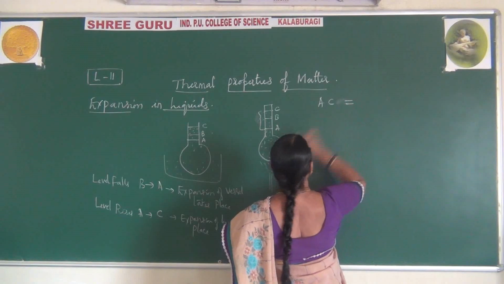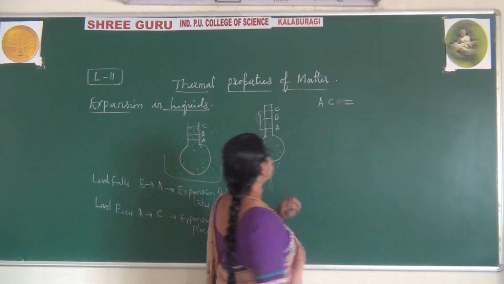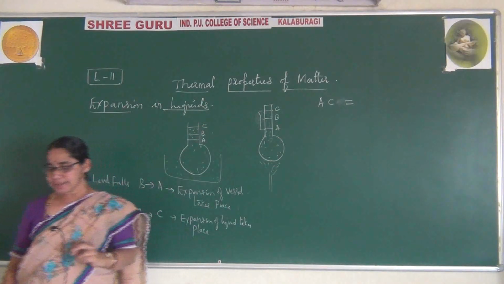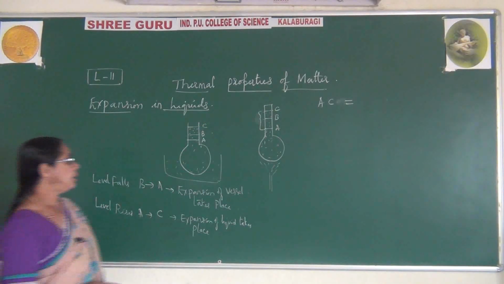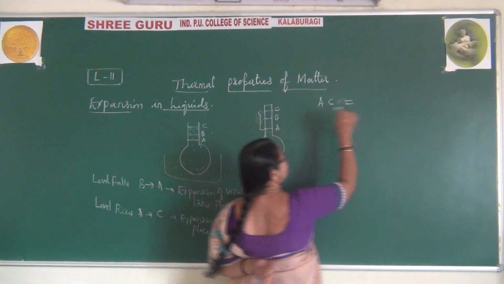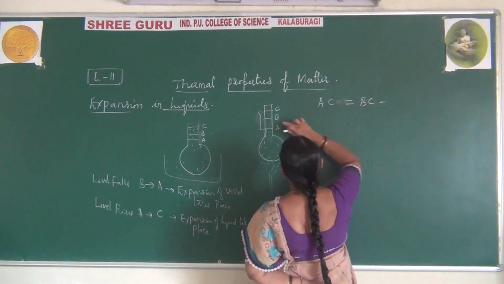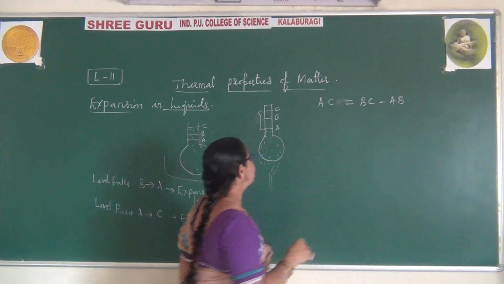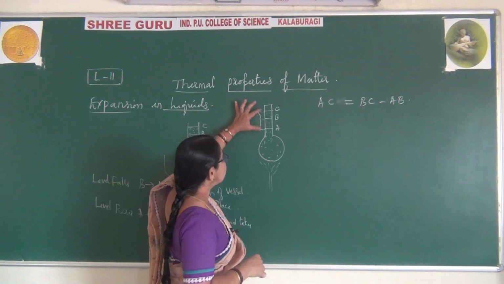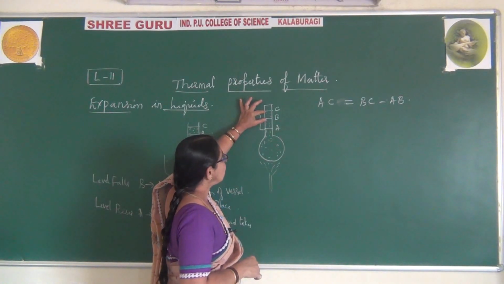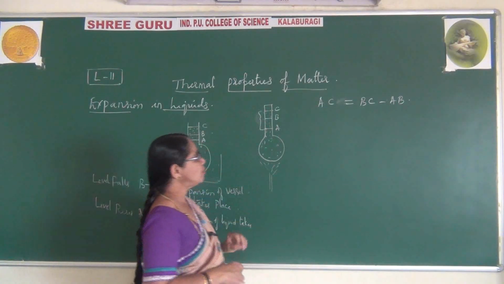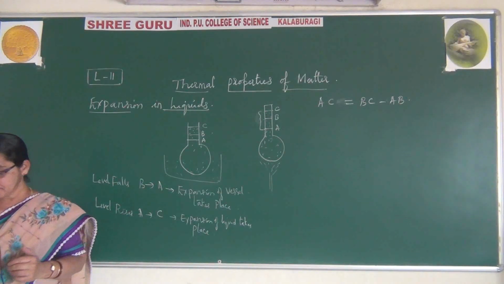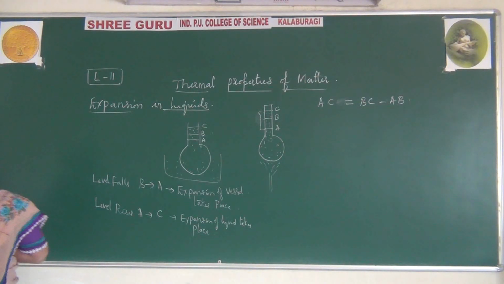A to C is equal to, what happens? From A to C it is rising here. At the same time I can say this is B to C, where BC minus AB. What do you mean by this? A to C is BC minus AB. What do you mean by this AB? AB is called as what? You can also say from B to A.